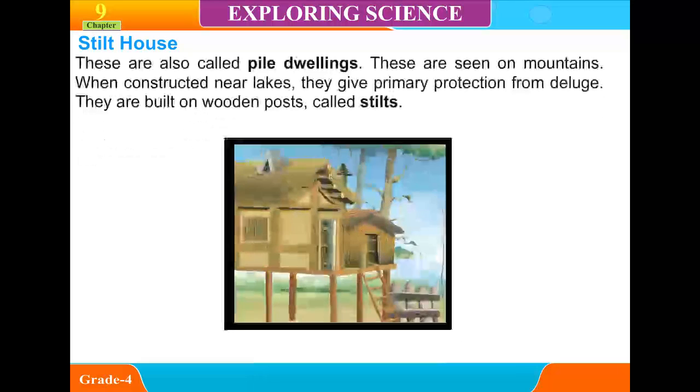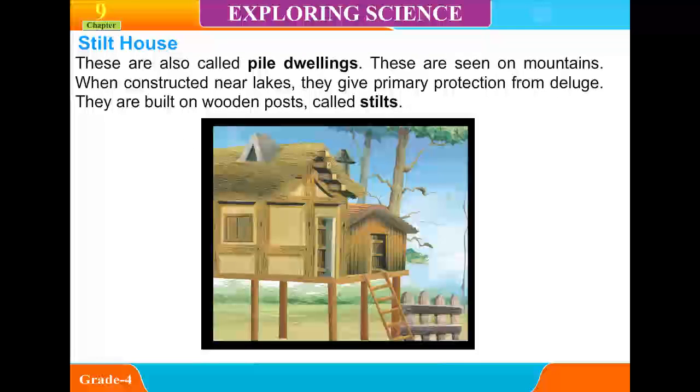Stilt house. These are also called pile dwellings. These are seen on mountains. When constructed near lakes, they give primary protection from deluge. They are built on wooden posts called stilts.